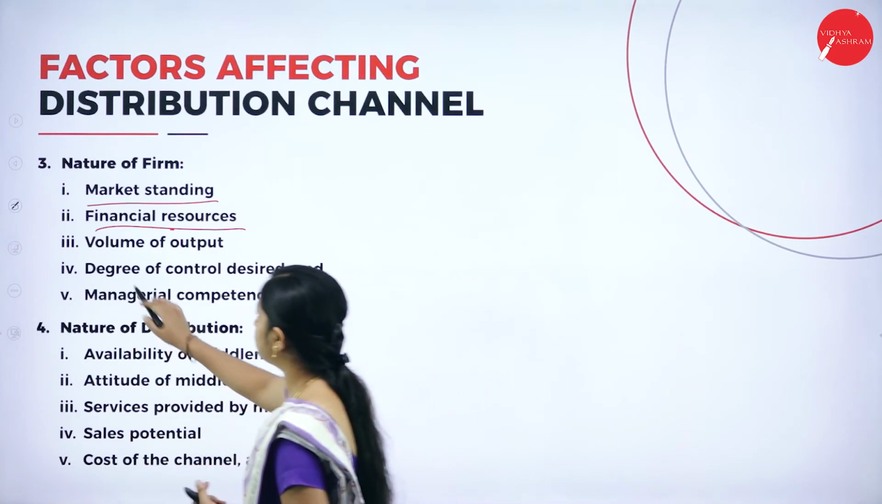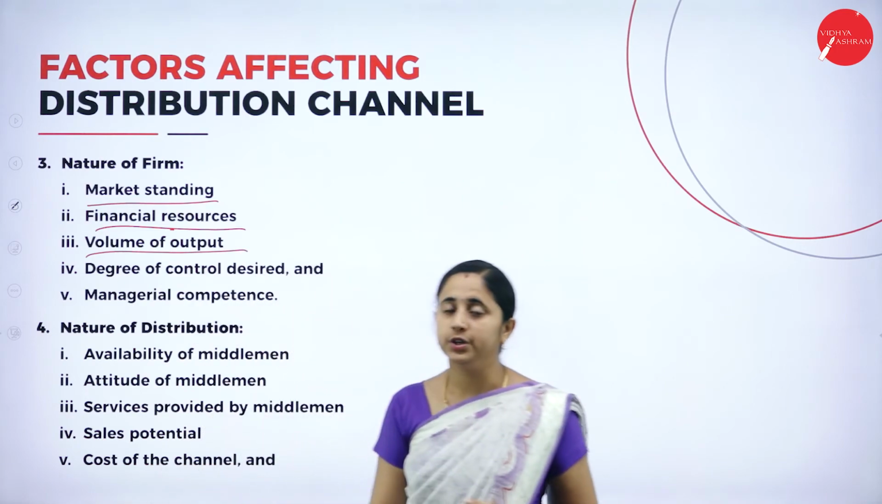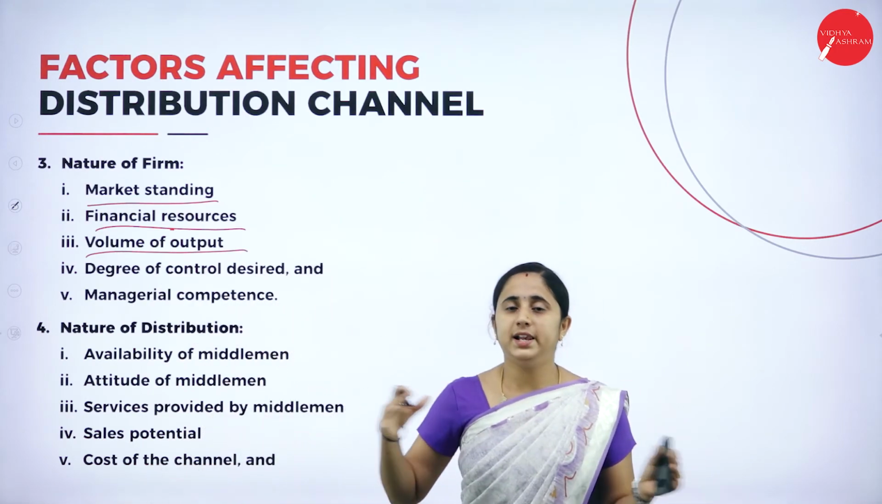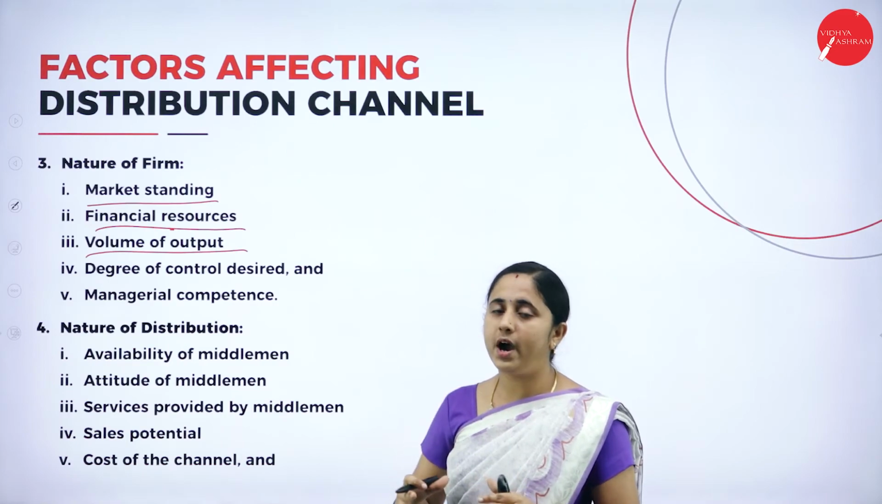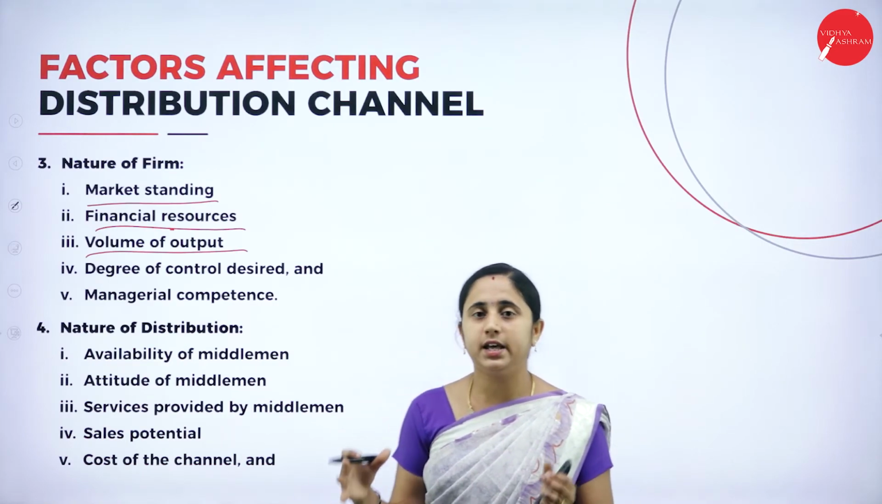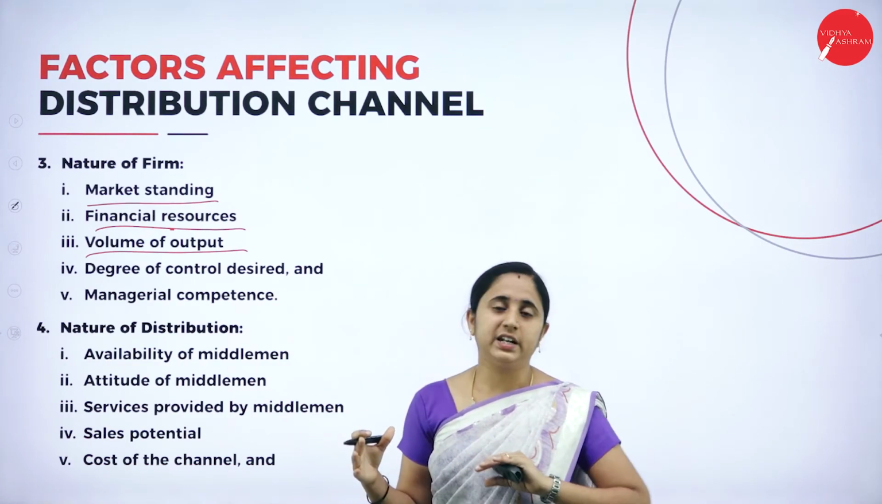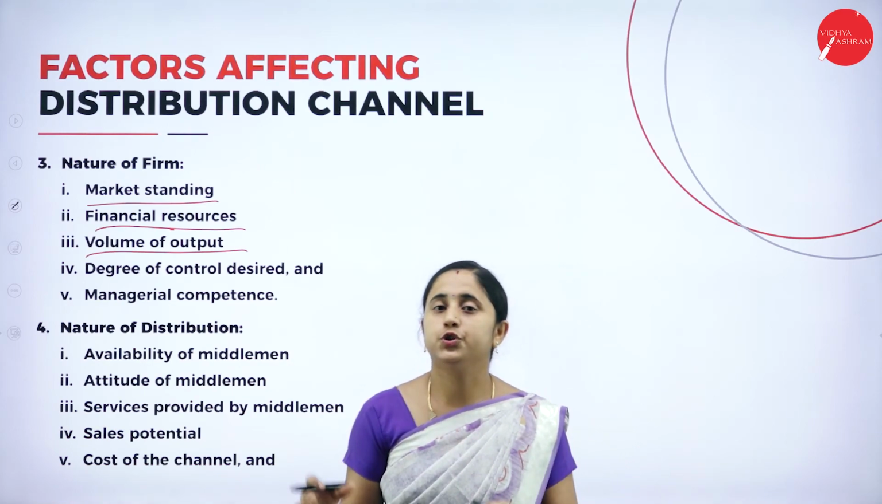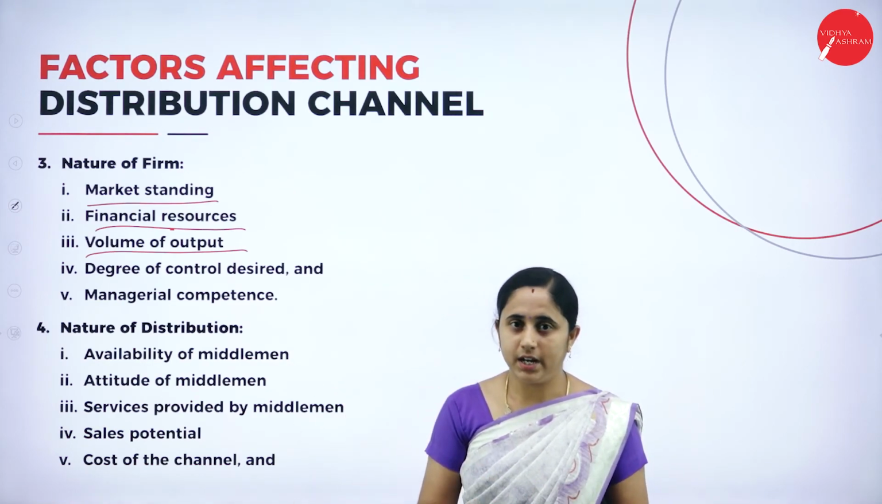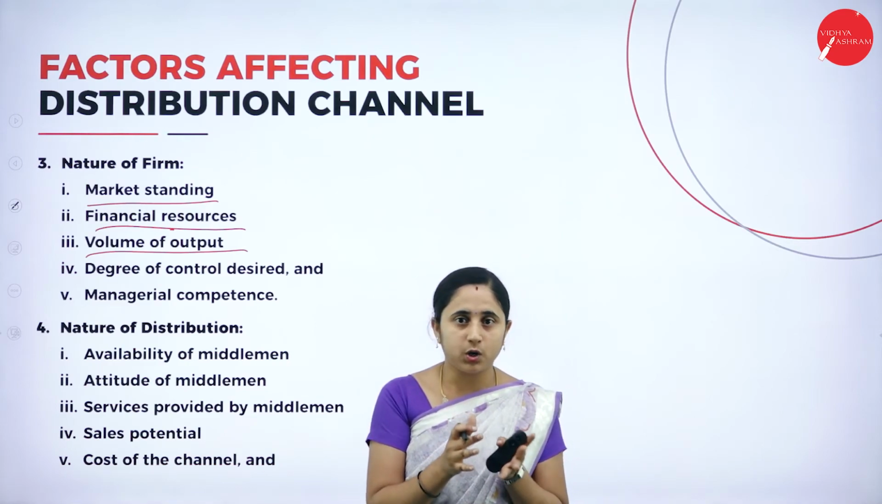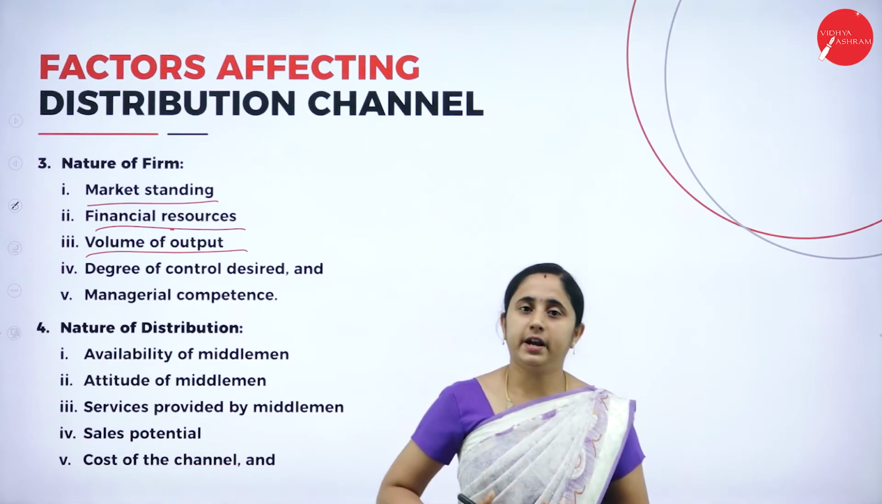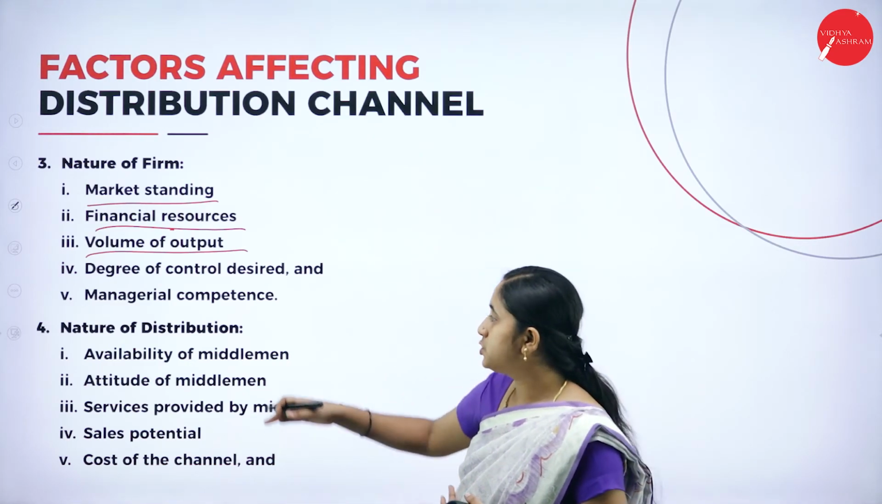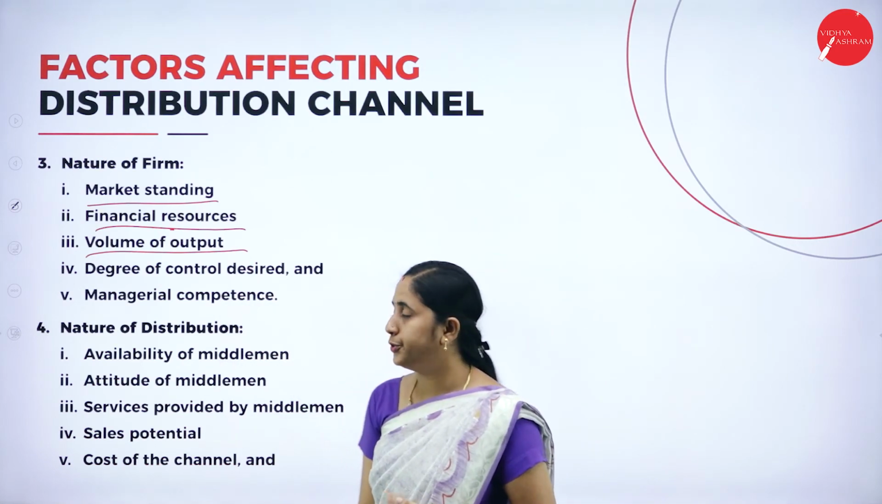Next one, volume of output. If you are producing in bulk, the company requires the distribution channel. They cannot sell the whole bulk product in a direct distribution channel. So it requires intermediaries. If you are producing in a small quantity, you can take direct distribution channels. So it depends on the volume of output.